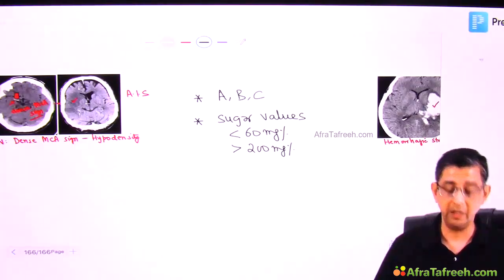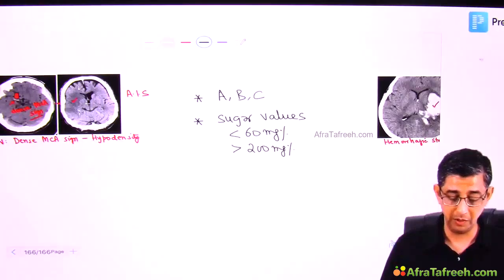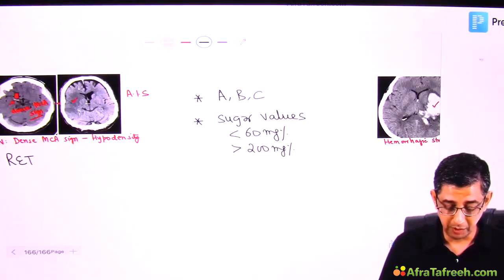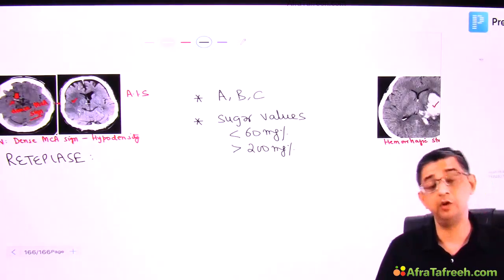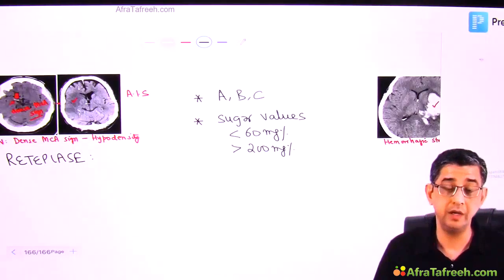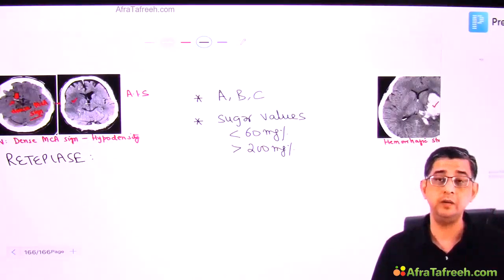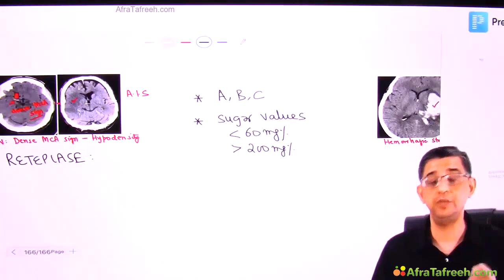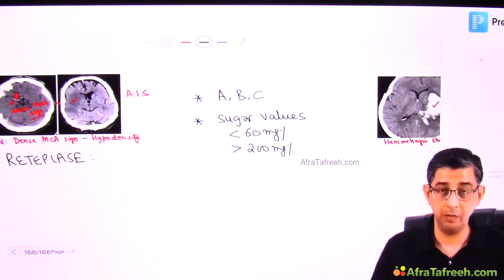Now, assuming that you have taken care of the baseline problems in the patient, the main treatment for the left hand side is reteplase, provided the patient comes on time. Lots of times in India, patients might come very late. Like somebody went to sleep at 10 p.m. in the night and he woke up with features of stroke. Then what will be the timing of onset?